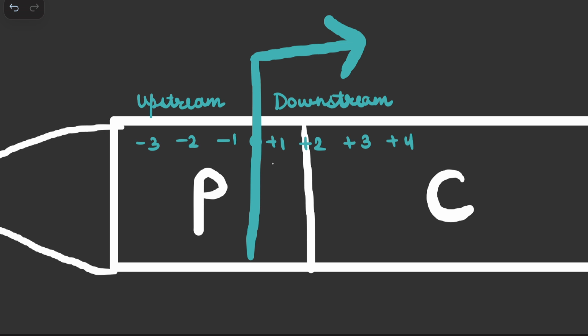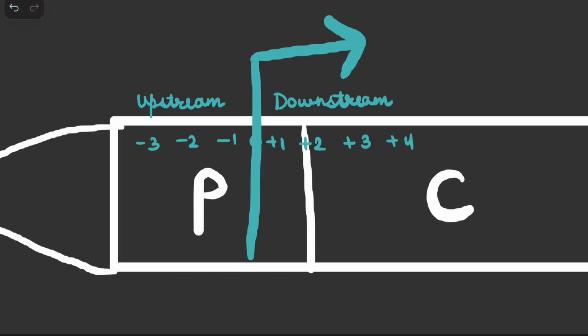Always remember that after the start site, all those which are present to the right will act as a template, and all those present to the left of the start site won't act as the template. So they won't be coded, but the elements present to the right of the start site will always be coded.